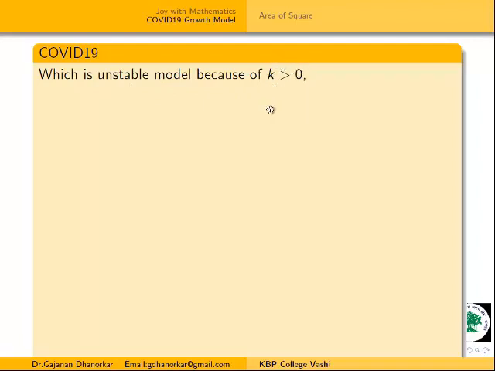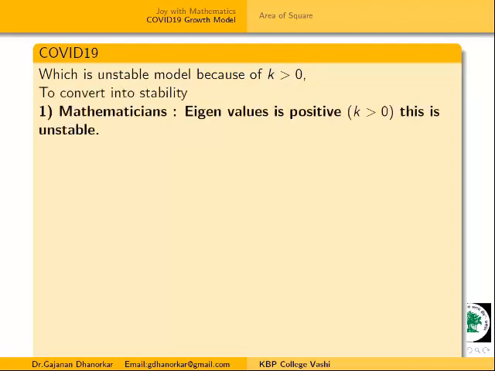Now mathematicians will say that this is an unstable model only because K is greater than 0. K greater than 0 means, in the language of eigenvalues, the eigenvalue is positive. This eigenvalue is positive, therefore this is unstable. Therefore this model is an unstable model. This is the observation by a mathematician: the eigenvalue is positive, therefore this is an unstable model. Now what will be the observation by an engineer?